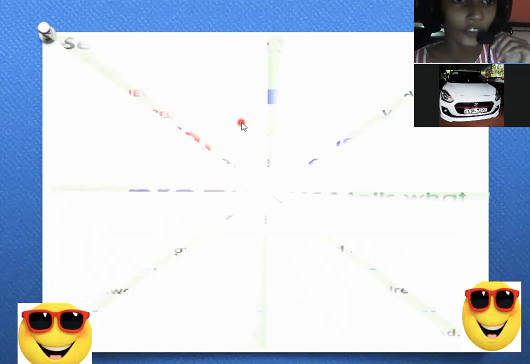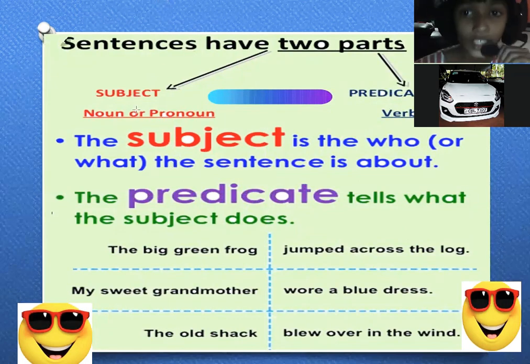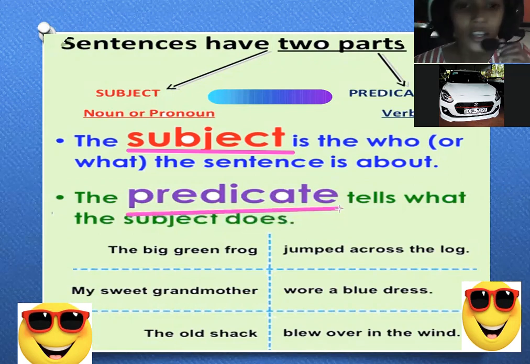And now let's go to another one. A sentence has two parts. Yes, subject. Subject tells a noun or a pronoun. Predicate tells a verb. The subject is who or what. The subject describes who or what the sentence is about. The predicate tells us what the subject does. You can see here three examples.